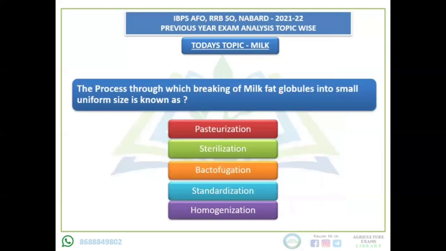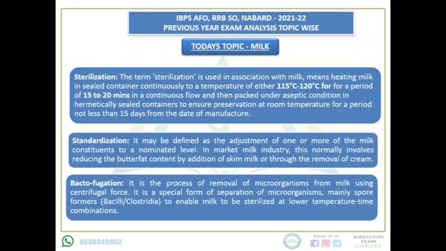Now, the next question is: the process through which breaking of milk fat globules into a small uniform size is known as? Options: pasteurization, sterilization, bacteriophagation, standardization, homogenization. Like before, I'll first explain these 5 terminologies, and after that you will know the answer.